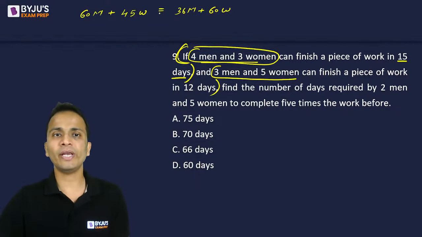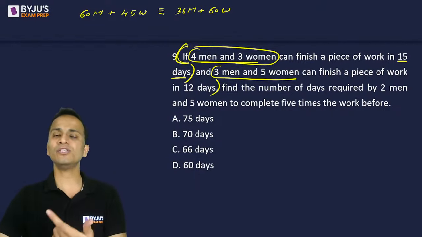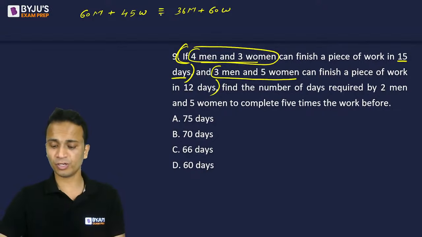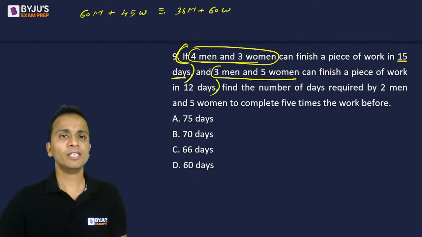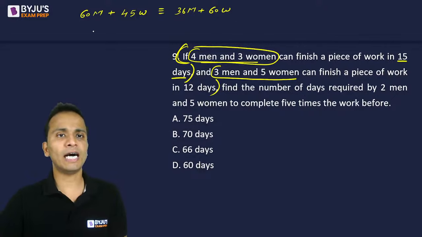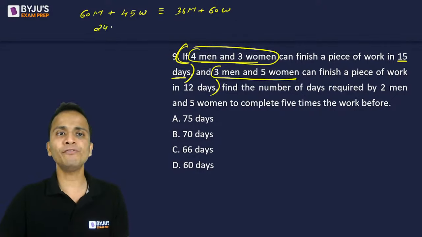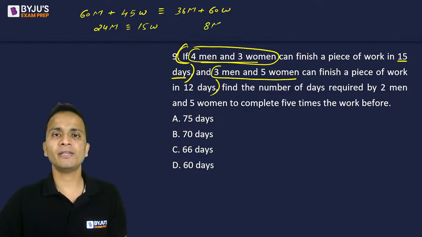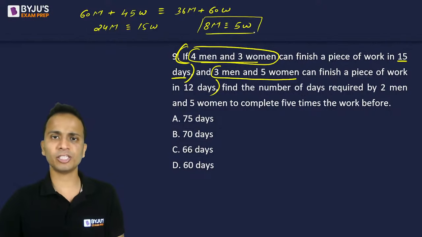So now I can equate this workforce because both these workforces can finish the work in one day. Okay, so upon solving, I will get 24 men are equivalent to 15 women, or 8 men are equivalent to 5 women.